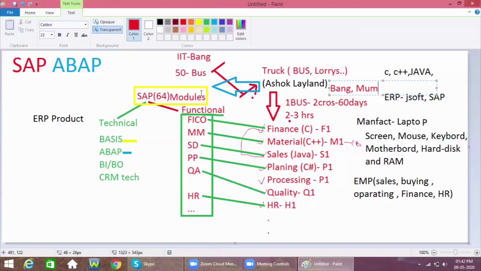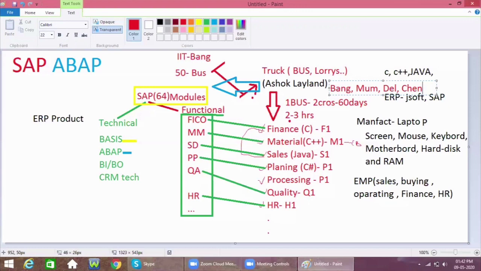A plant is nothing but the Bangalore plant, Mumbai plant, Delhi plant, and even a Chennai plant. So with different plants and different businesses, it is easy to handle each and every plant. If the MD wants to check how much business a particular plant is doing, it is easy to check in SAP plant-wise from where he is sitting. He need not go to each and every plant to check.